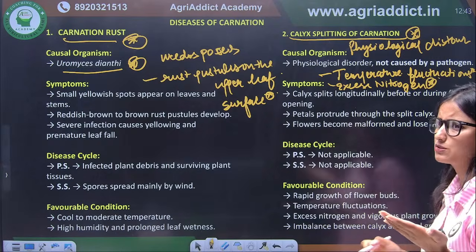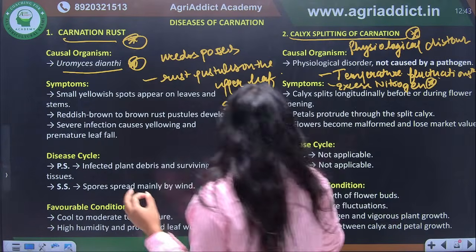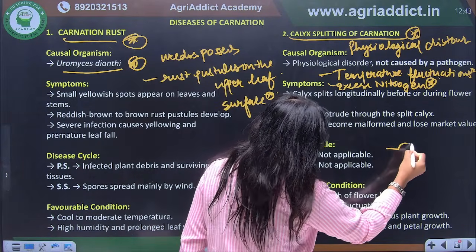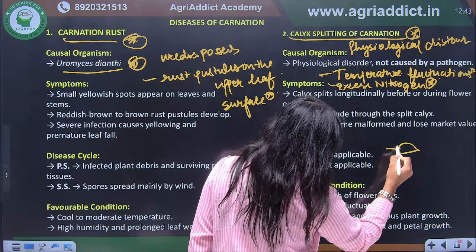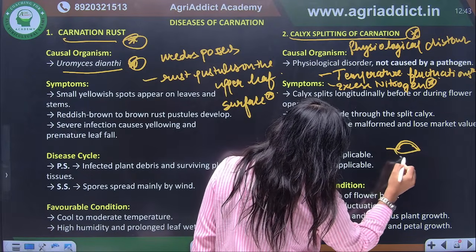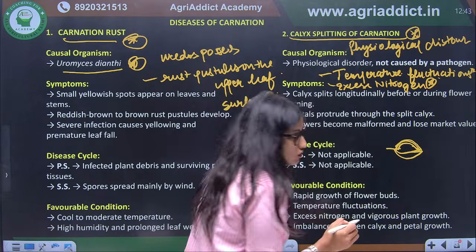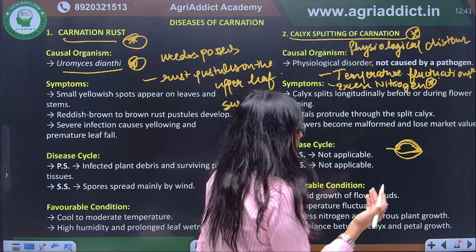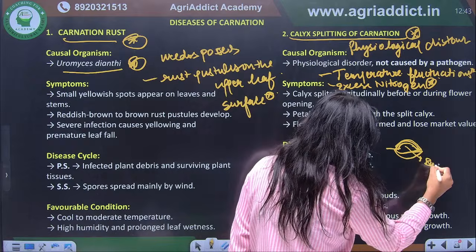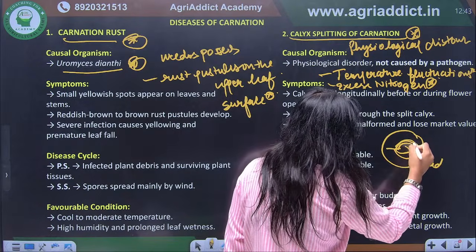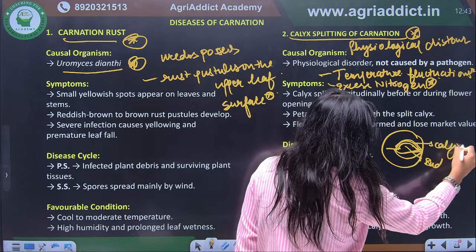What is calyx? If we have a flower bud, these are the calyx, small leaves that are protecting this small bud. These are the sepal parts that are protecting this bud. So this is called the calyx. Correct.